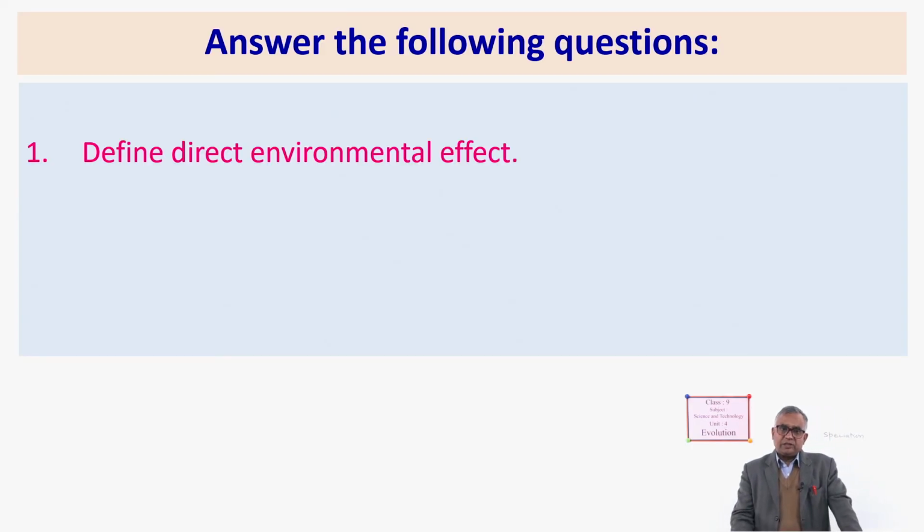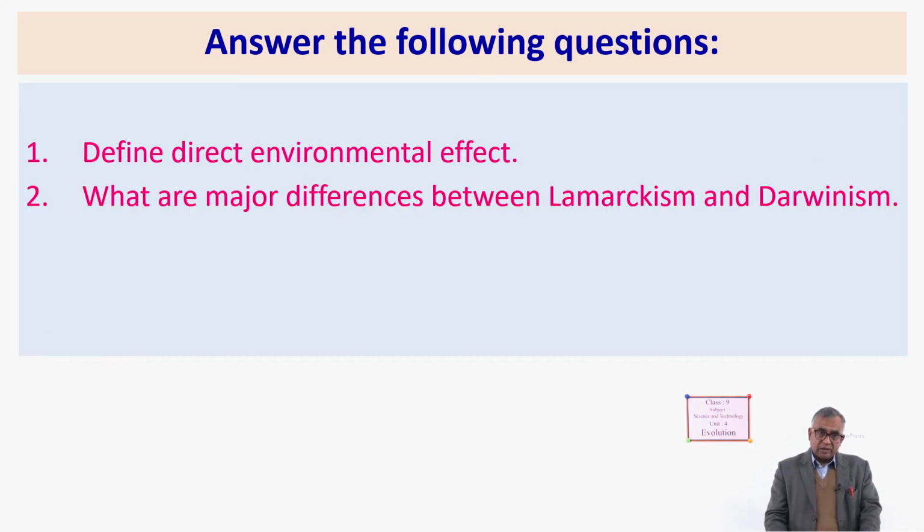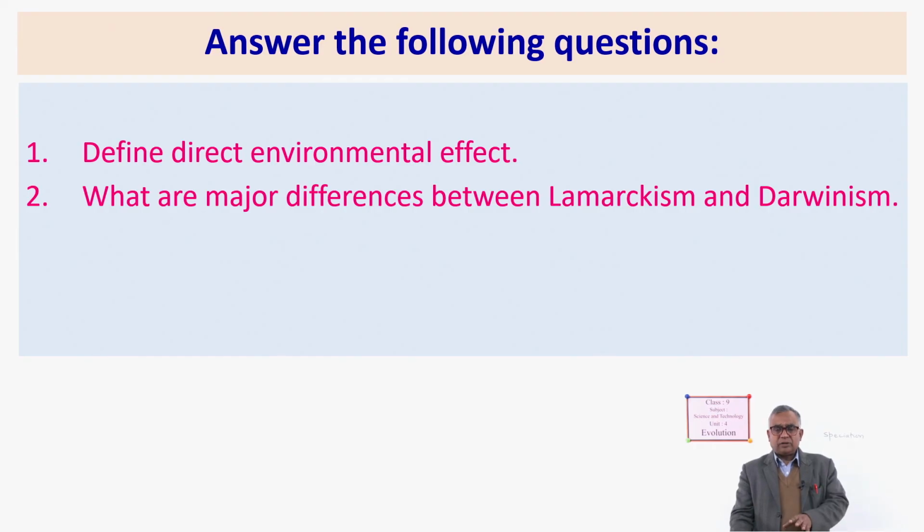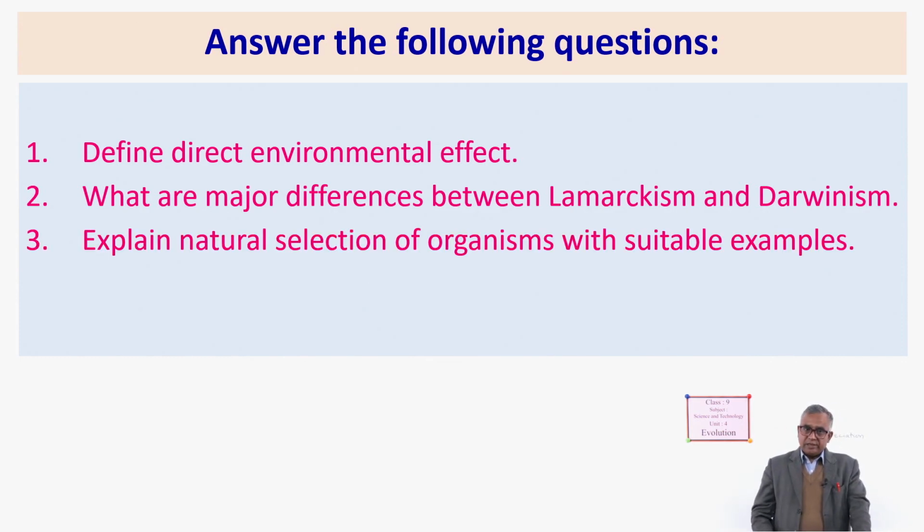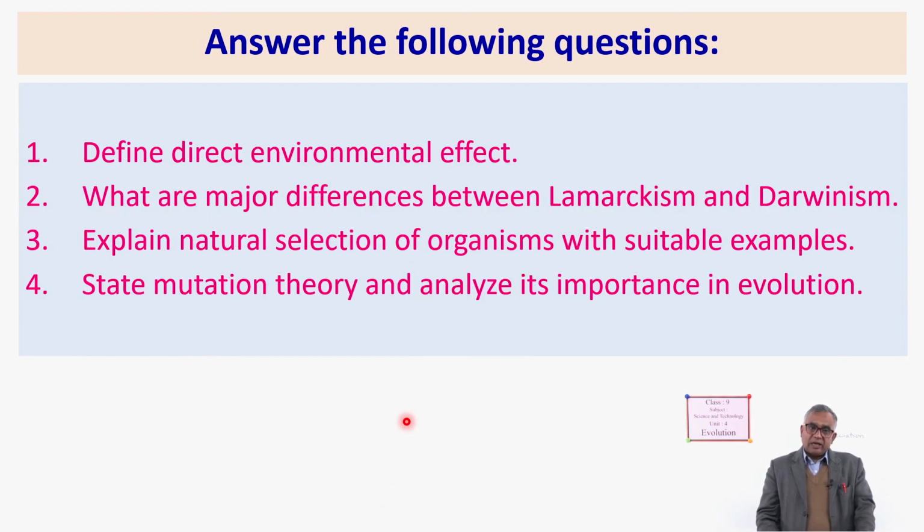The first question is: define direct environmental effect. Next one, you just have to copy the question and answer in your copy to show your teacher. What are the major differences between Lamarckism and Darwinism? Third one is: explain natural selection of organisms with suitable examples. And the last question is: state mutation theory and analyze its importance in evolution.